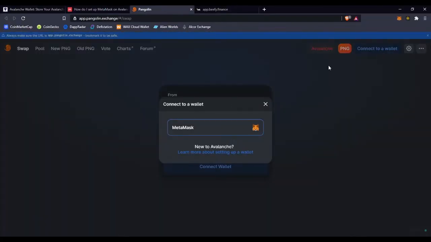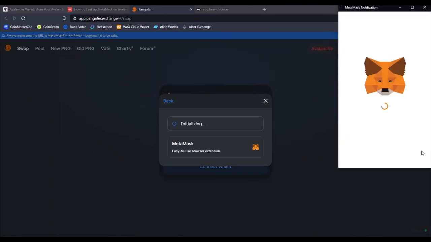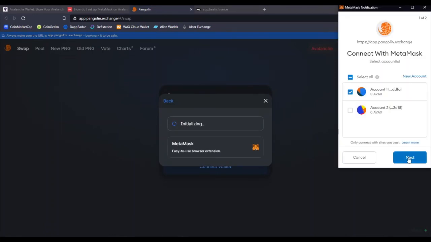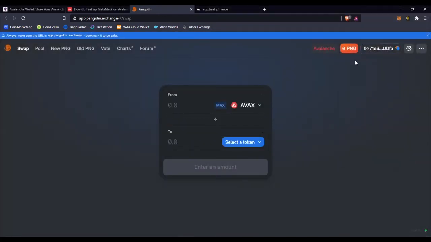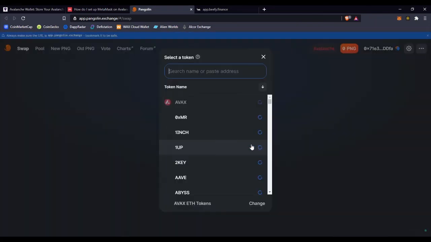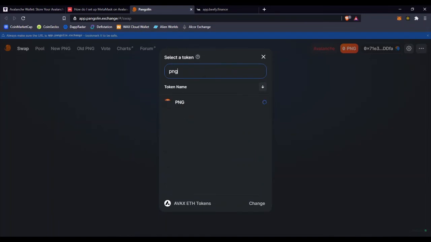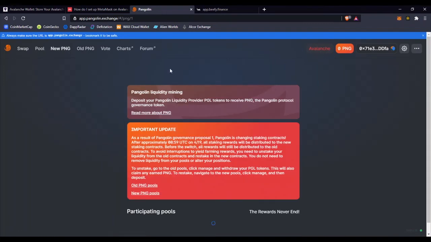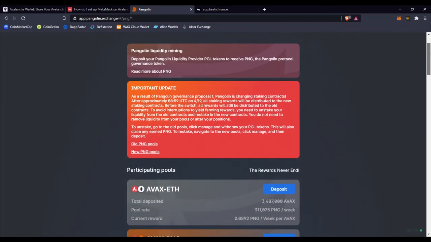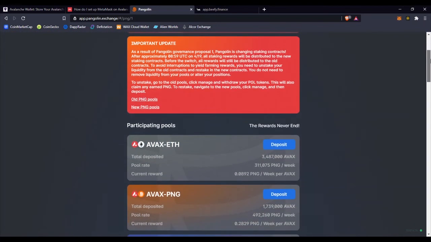Let's go here, connect to a wallet. It has the selection of MetaMask. Connect, and you see it is already connected. So from here it will show you the AVAX that you have, and you can exchange it with another token, whatever you want. Let's say that you want Pangolin, you do this and you buy the tokens that you want. Also, here it has the liquidity mining.